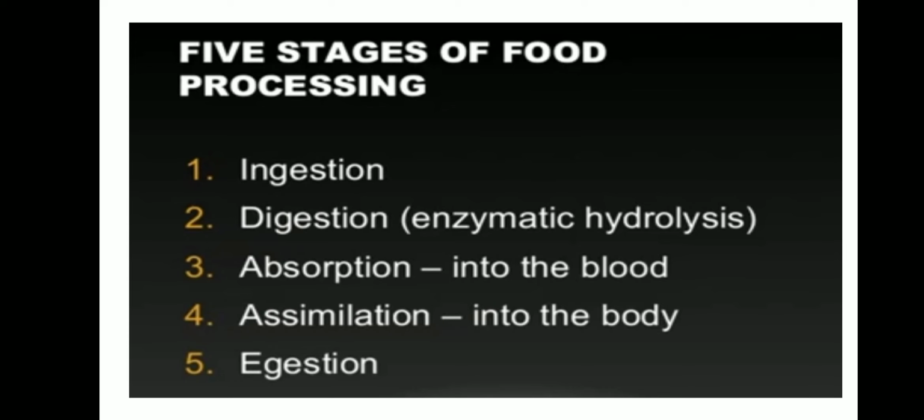And assimilation is what? The absorbed energy is supplied to the cells. That is assimilation into the body. And finally, egestion. So undigested food is ejected out of the body. So these are the 5 stages which come under the digestive system.